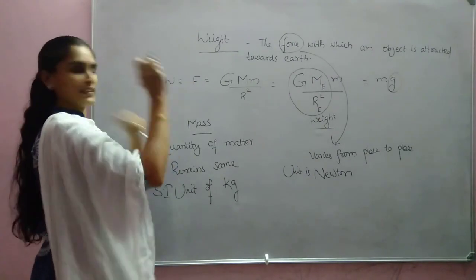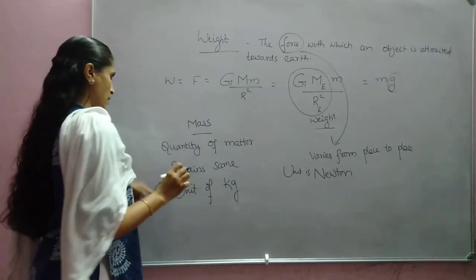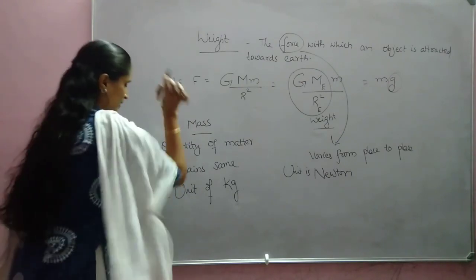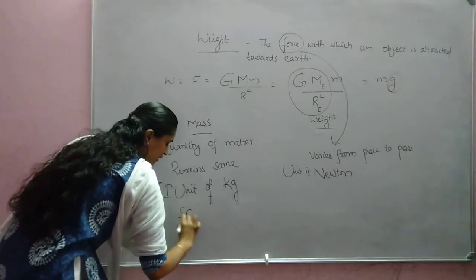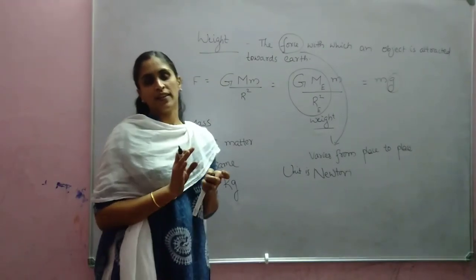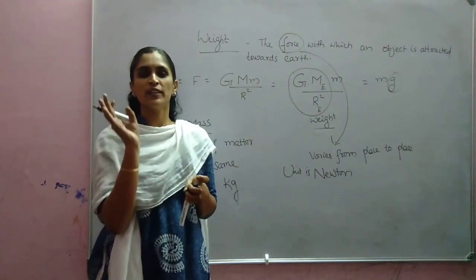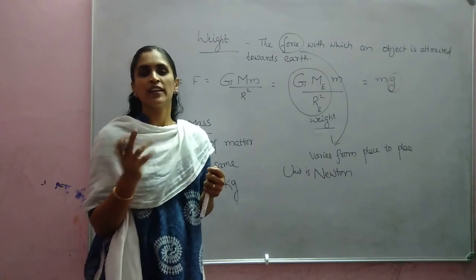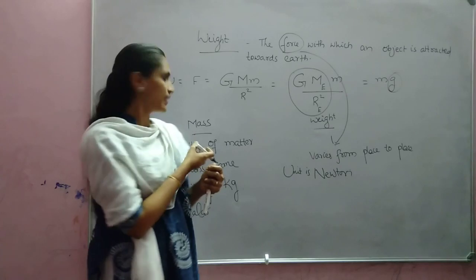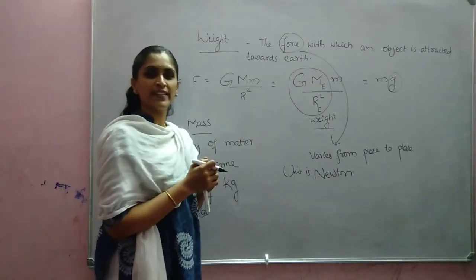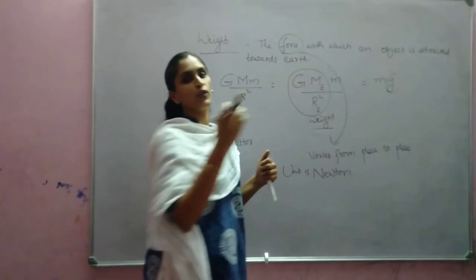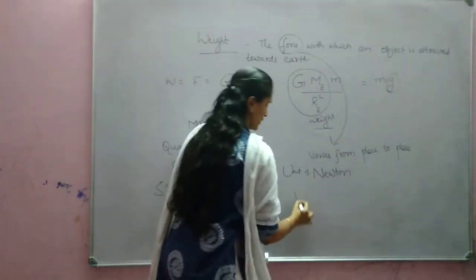Next difference: mass remains the same, weight varies from place to place, already discussed. Mass is a scalar quantity, meaning no direction. Whether you look eastward, westward or northward, it remains the same, because mass only indicates how much quantity is inside. But weight is a vector quantity. Why? It is a force, so no doubt it is a vector quantity.